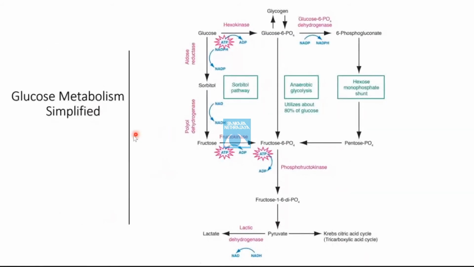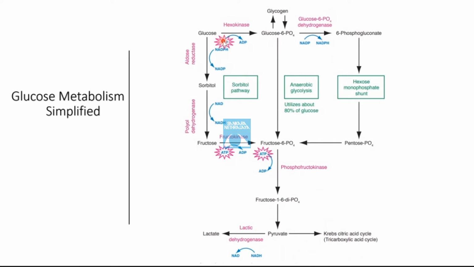This is a diagram showing the glucose metabolism. As we can see, the glucose is first converted into glucose 6-phosphate by the enzyme hexokinase, which is the rate-limiting enzyme. Then it goes under anaerobic glycolysis, which finally forms pyruvate, which can go into the citric acid cycle, which can produce 36 ATPs. The glucose 6-phosphate can also be converted into 6-phosphogluconate by glucose 6-phosphate dehydrogenase. In this process, NADPH is produced, and the pathway goes into the HMP shunt pathway.